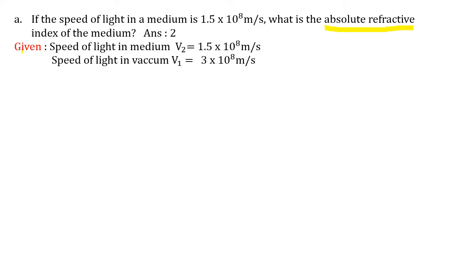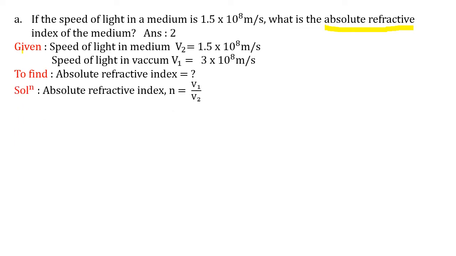You have to remember this. In some questions they may give it or may not give it. So if it says absolute refractive, you have to remember that it is vacuum, and the speed of light in vacuum is 3 into 10 raised to 8. This you have to learn by heart and remember. What do we have to find? To find absolute refractive index,